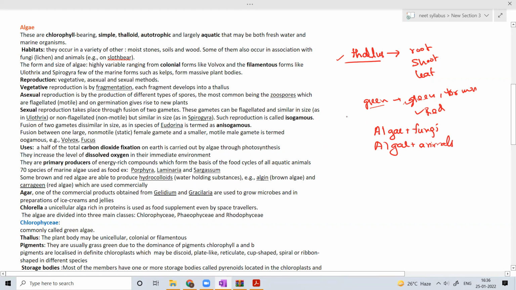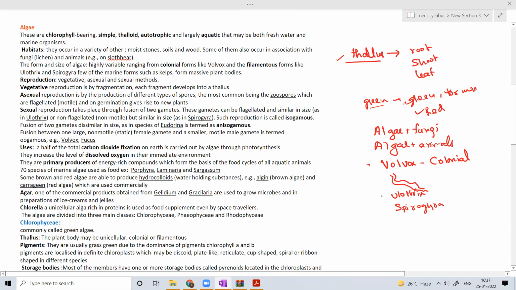Coming to the size, it is variable, ranging from very small Volvox. Volvox is a very small algae that forms colonies, it is a colonial algae. Colonial forms like Volvox, and filamentous forms, so some are filamentous, like tube-like structures. Examples are Ulothrix and Spirogyra.